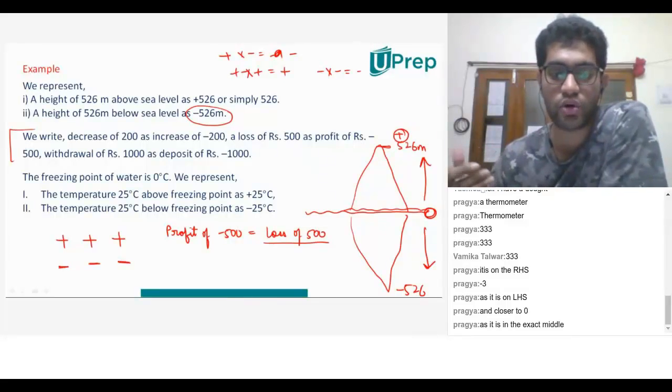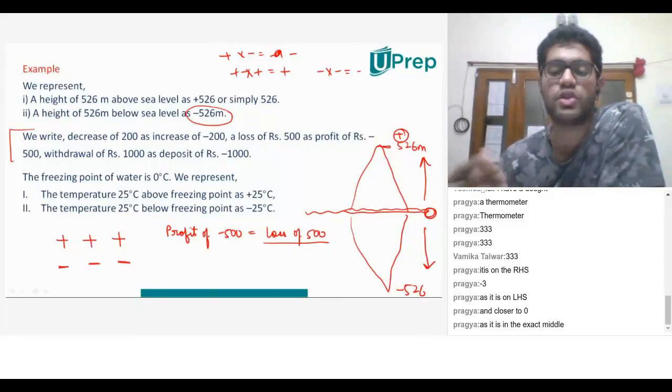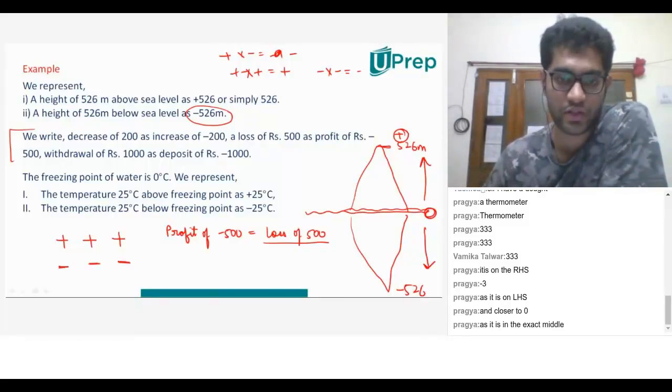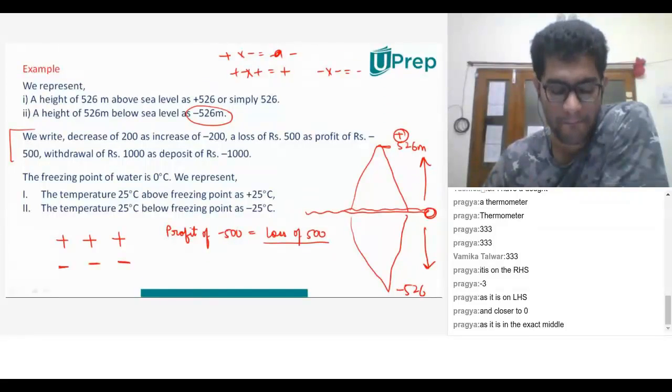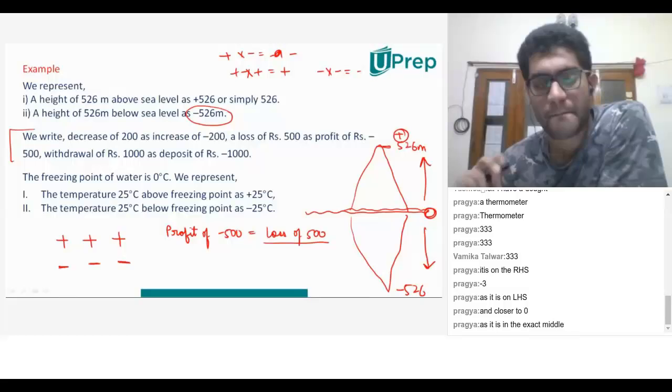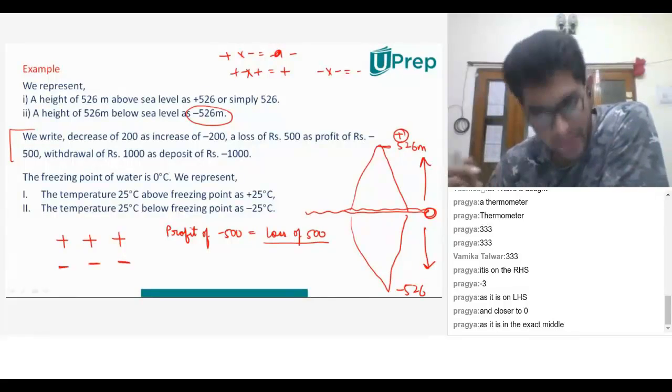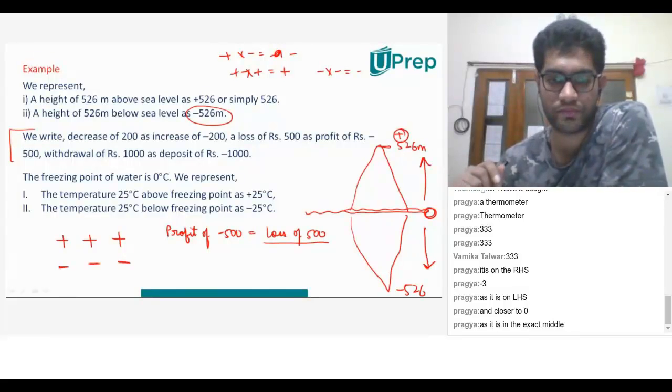If I'm talking about a profit of minus 500, that means it's a loss of 500. Is this clear? Sir, what I understood is, if we write decrease of 500 as increase of minus 500, they two are same, right? Yes, that's what he's trying to say.